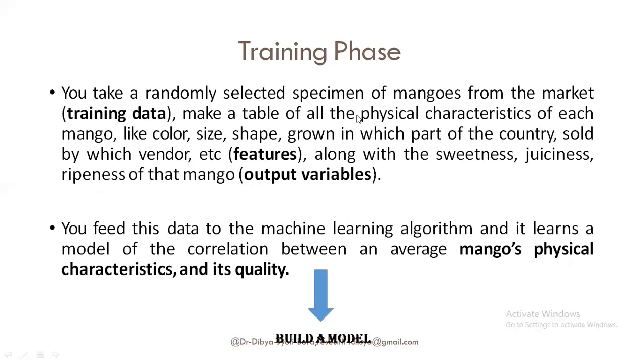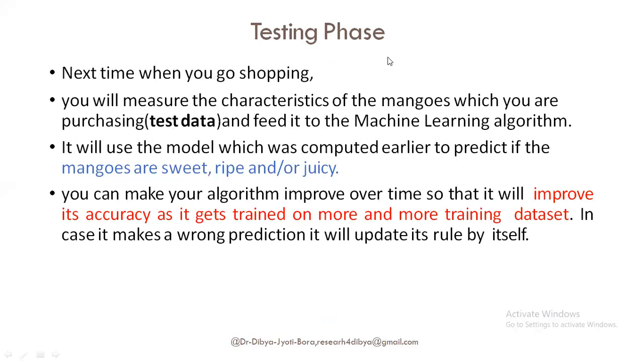After that, the training phase is the most important one, right? Where we feed the most amount of data. Suppose we have a data set, a collection of data elements, in this case say this mango data. So we will feed around 70 to 80% of the data to the training phase and the remaining only for the testing phase. So next time when you go shopping, you will measure the characteristics of the mangoes which you are purchasing, that is test data, and feed it to the machine learning algorithm. It will use the model which was computed earlier to predict if the mangoes are sweet, ripe, or juicy. And you can make your algorithm improve over time so that it will improve its accuracy as it gets trained on more and more training data sets.